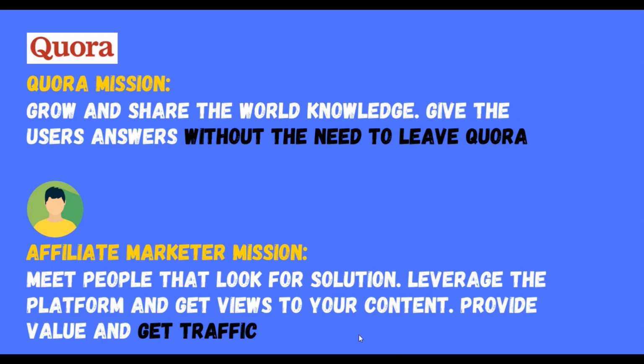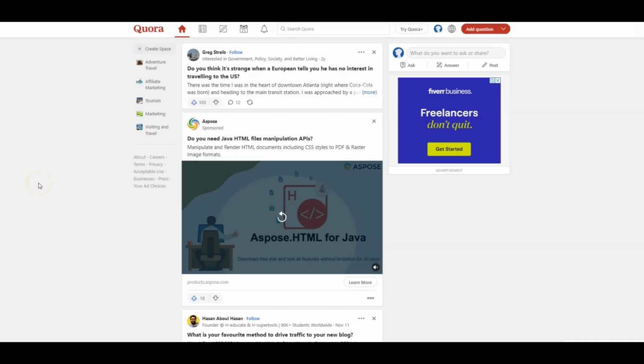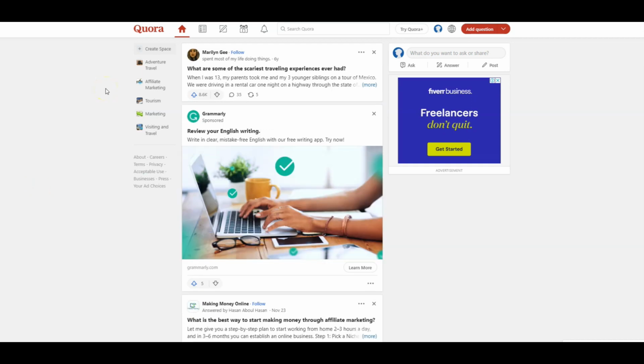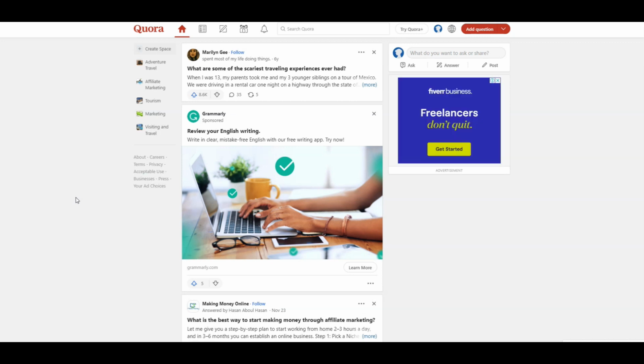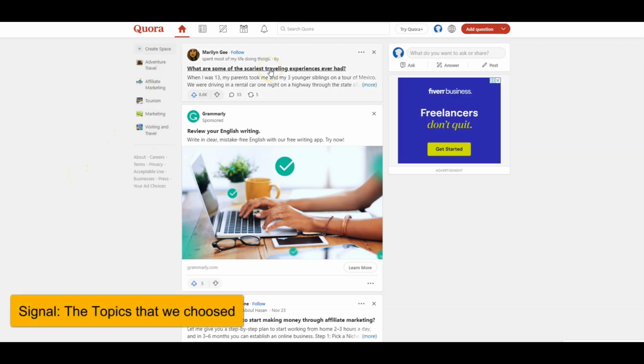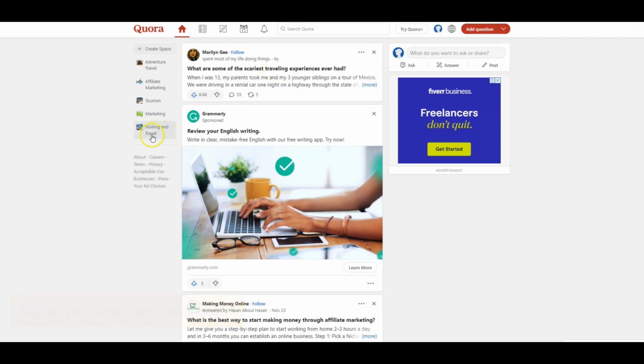We are playing on the ground of the Quora platform, so we need to play according to their rules and guidelines. All Quora ranking factors revolve around the question of how helpful you are to the user. The first thing that Quora needs to find is which question to position at the top of the feed, and Quora decides which question is the most relevant to the user. Quora is looking at the topics that we choose. This question is about traveling, and we picked visiting and travel.